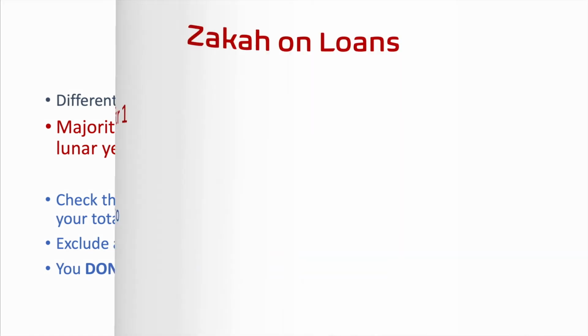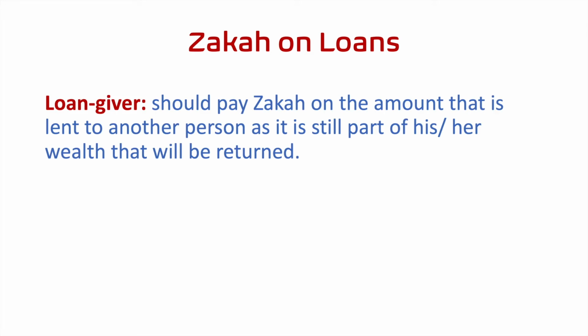Let's move on to zakat on loans. So you could be in one of two situations. Either you have given a loan to someone or you have taken a loan. If you are a loan giver, which means that I had money and I gave some of my money to someone else for a loan, and there is an expectation that this money will come back to me, the money is essentially still mine. If I needed it sooner, I could have asked for it earlier. The amount I have given in loan, I will include in my pool of money that I am calculating.